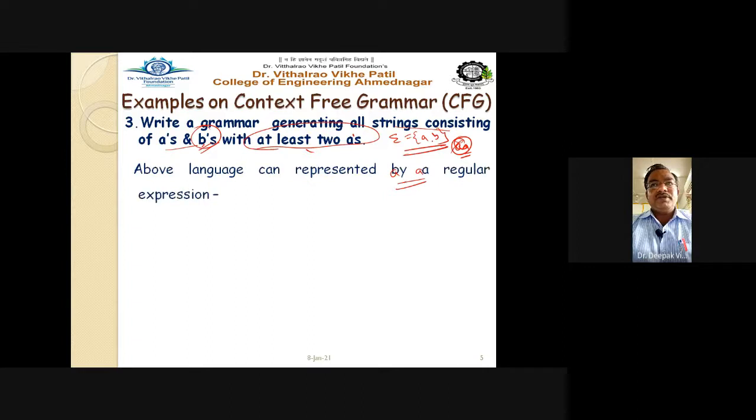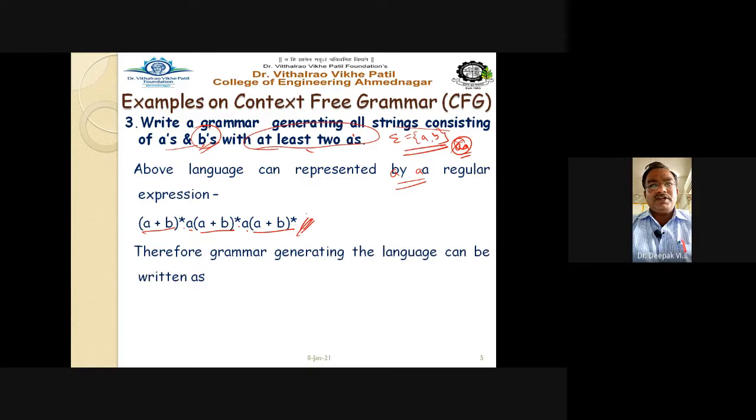The above language can be represented by a regular expression. So we can write a regular expression for this: (A plus B) raised to star, dot A, concatenation of A, dot (A plus B) raised to star, dot A, dot (A plus B) raised to star, right? So we first write down the regular expression. Once you write down the regular expression, then it is very easy to write the production rules of the grammar.